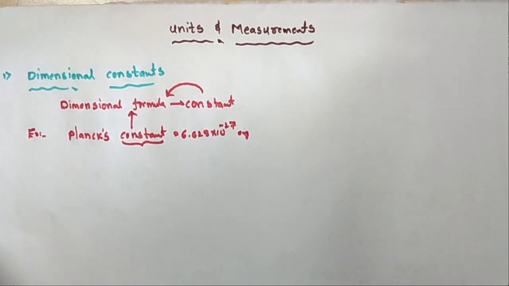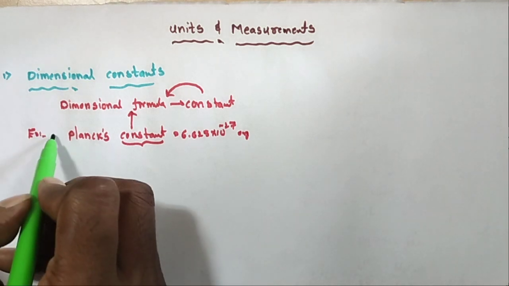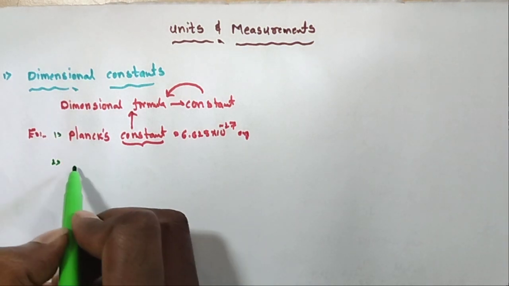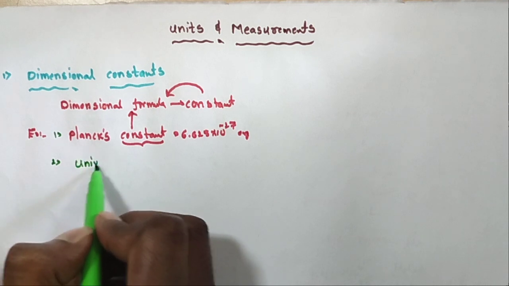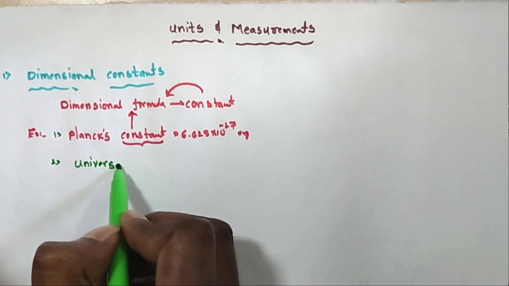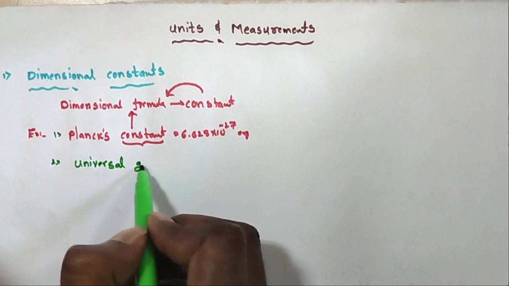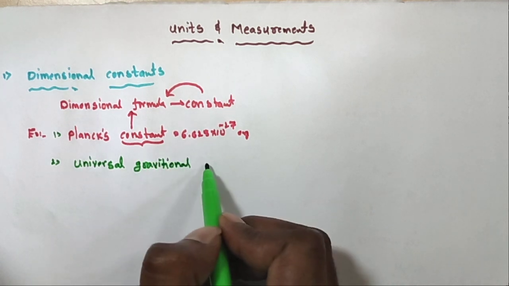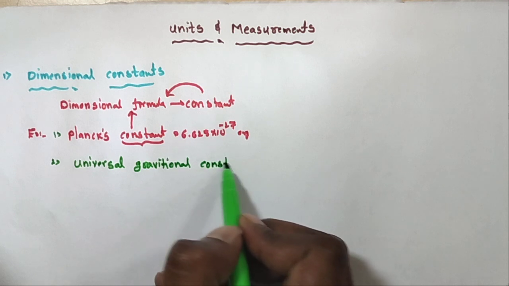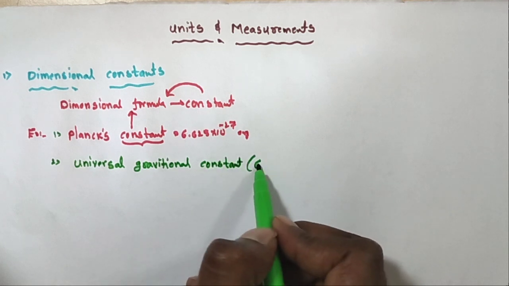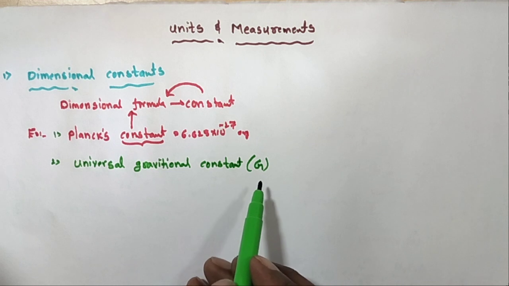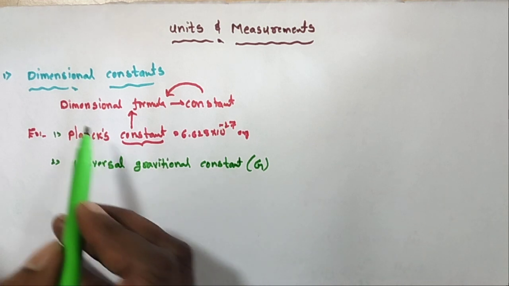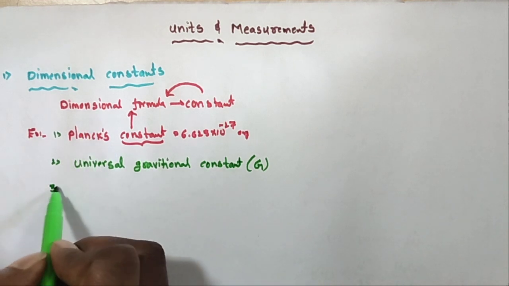There are different types of dimensional constants. One is Planck's constant, second is the universal gravitational constant, capital G. The universal gravitational constant is a constant, but it has a dimensional formula.